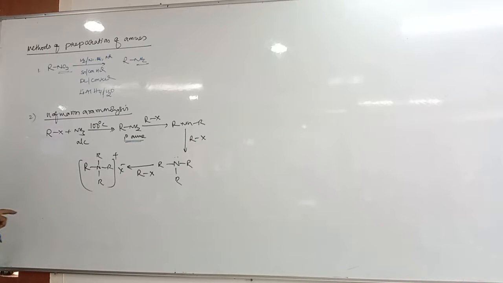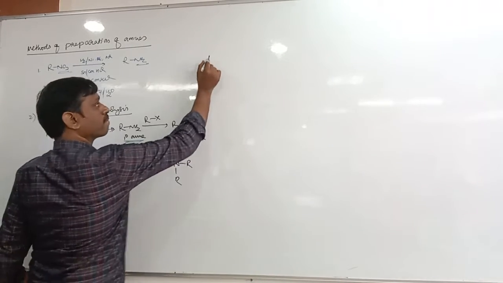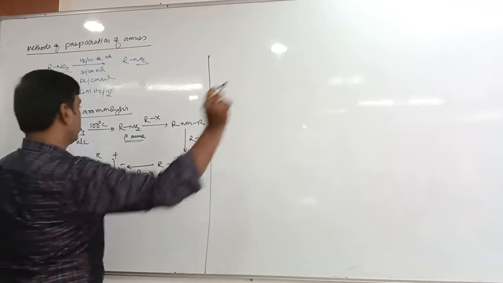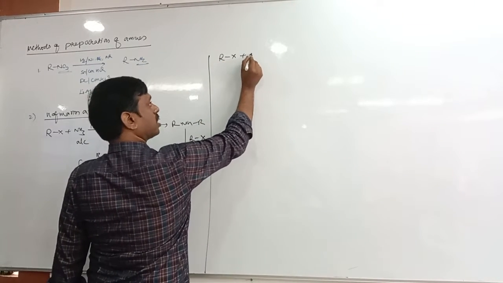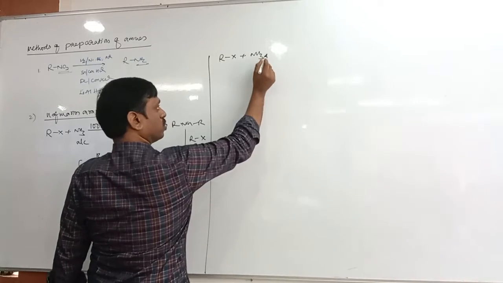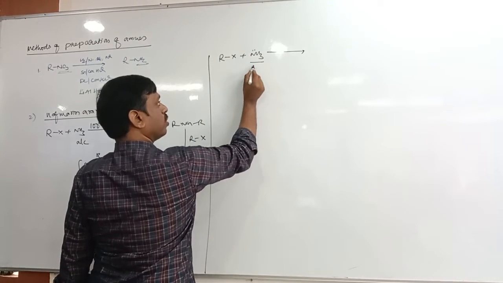So till here completed, no? Next, continuation. Let us take alkyl halide. It reacts with ammonia. In this reaction, ammonia is a nucleophile.